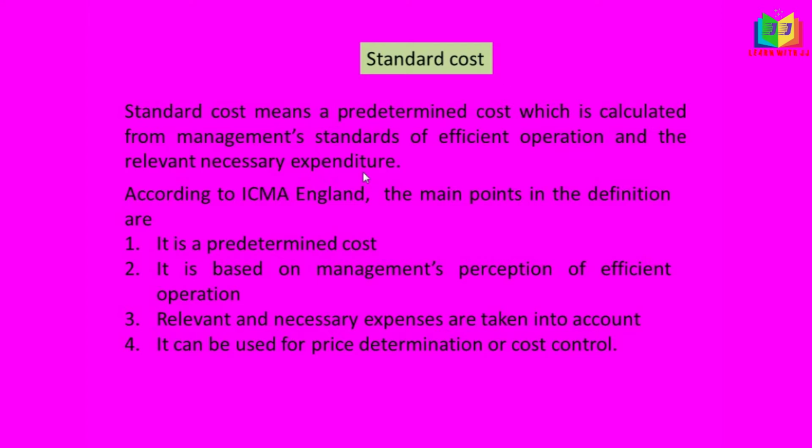Likewise, they will fix the cost. Using the standard cost, the comparison can be made between the actual and the standard one. Using this we can determine the price and also control the cost. This standard cost is very helpful.